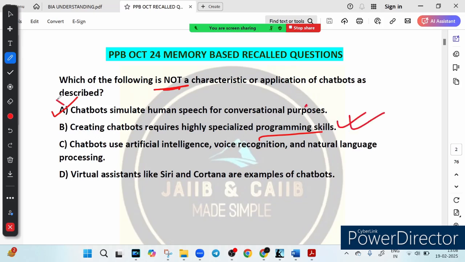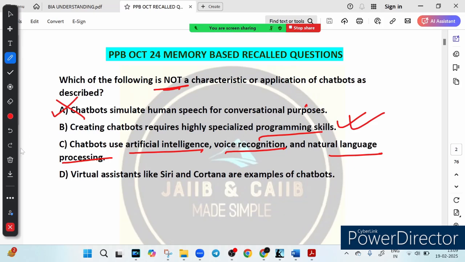Now what about option C? Chatbots use AI, voice recognition and NLP. Is it true? Yes, modern chatbots rely on advanced technology like AI. AI is artificial intelligence, which helps chatbots learn and improve responses over time. Then we have voice recognition, which allows voice based assistants like Alexa to understand commands. Then we have NLP, natural language processing, which helps chatbots understand human language. For example, when you say, hey Google, play some music, your virtual assistant understands and follows the command because of natural language processing. So since chatbots use AI, voice recognition and NLP, option C is correct.